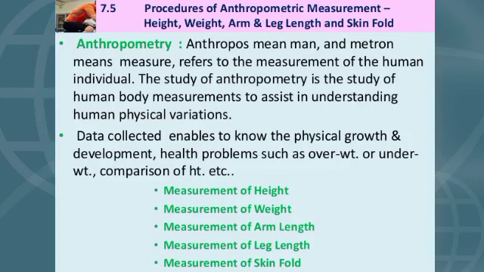Data collected enable us to know the physical growth and development, health problems such as overweight or underweight, comparison of height, etc. Anthropometry includes measurement of height, weight, arm length, leg length, and skin fold.